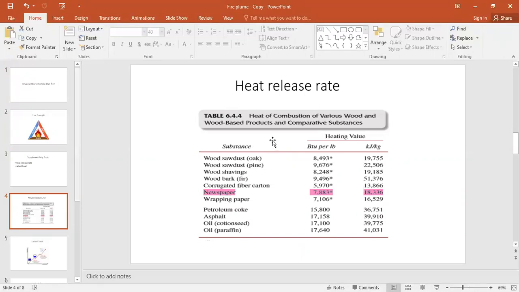Every product contains its own heat release rate. So if you look at newspaper, it releases 18,336 kilojoule per kg. But at the same time, petroleum coke is releasing 36,751 kilojoule per kg. This kilojoule is the unit of energy. So this is called heat release rate.